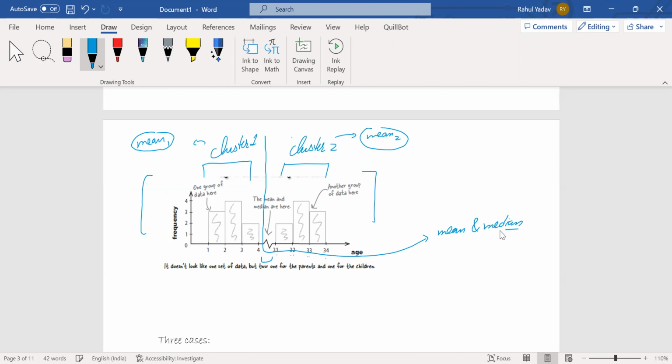But as we can see in this particular data, we have either children or parents. The children data goes from 1 to 4, and the parent data goes from 31 to 34. But the mean and median come out to be 17, that is absurd in this particular case. Okay, we can see that. This is absurd. There is no child of age 17, nor a parent with an age of 17. So technically, this is the rise of some error. Okay, that's why there is some issue with the person that visited our swimming club, or swimming classes. So this is a problem that we need to deal with.